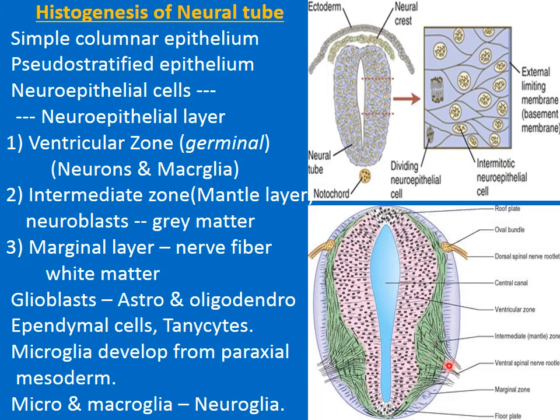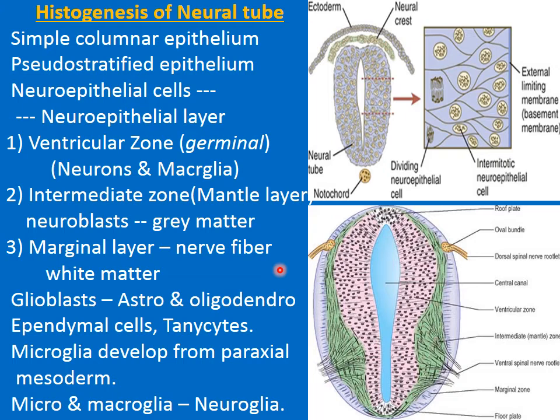Neuronal processes arising from the neurons of the mantle layer grow outward and form a layer external to the mantle layer, and that layer is called the marginal layer, and it contains the nerve fibers. As myelination takes place, this gives white color to this layer of the neural tube.